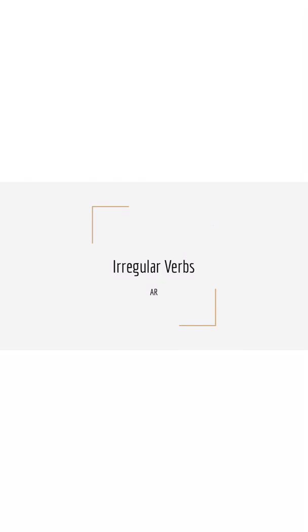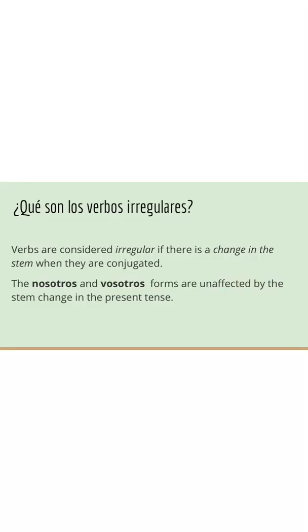To start, we're going to be working with AR irregular verbs. So, verbs are considered irregular if there is a change in the stem when they are conjugated. Remember, the stem is the beginning portion of the verb. It is everything that does not include the infinitive ending.